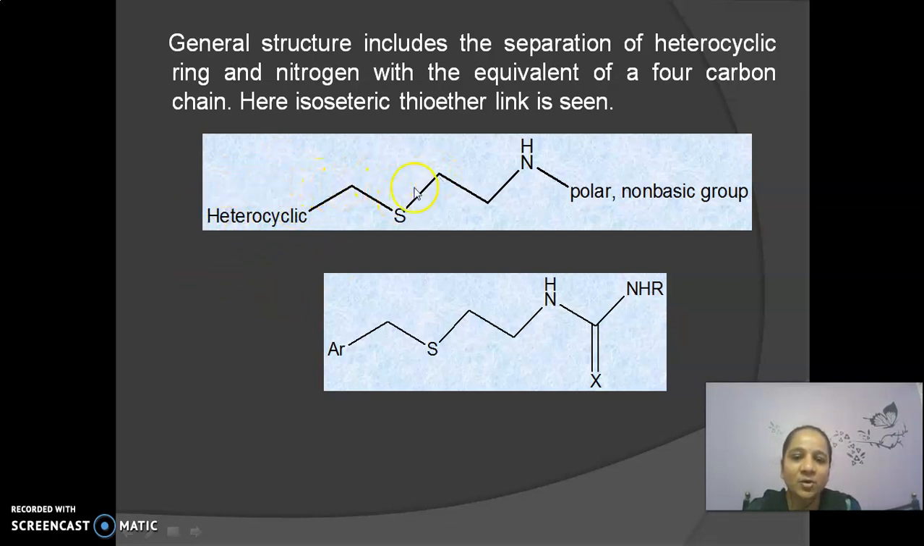then fused with a thioether side chain, and then an amine functional group with a polar, non-basic group. The amine group may be in the form of thiourea, such as a methyl thiourea group, or it may be a guanidine functional group, and polar non-basic groups mean a sulfamoyl imino group, cyano-imino group, or nitromethylene group. Such polar groups are present in the side chain, and that's why we get this general structure for the design, or further development, of H2 blockers.